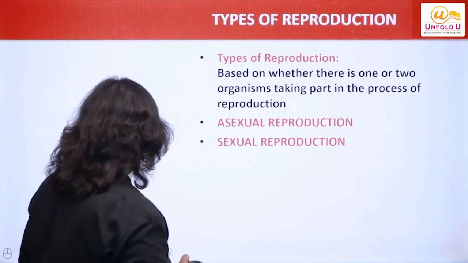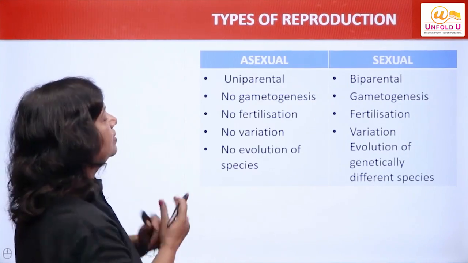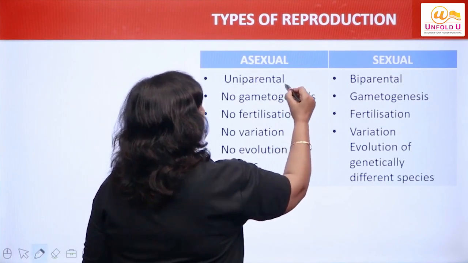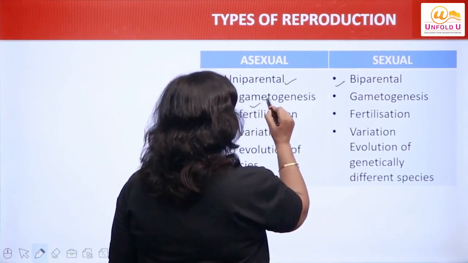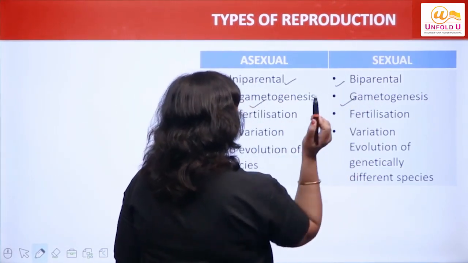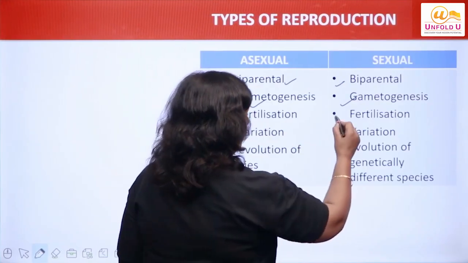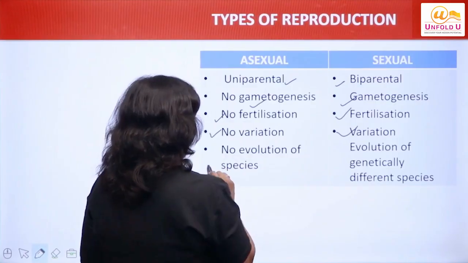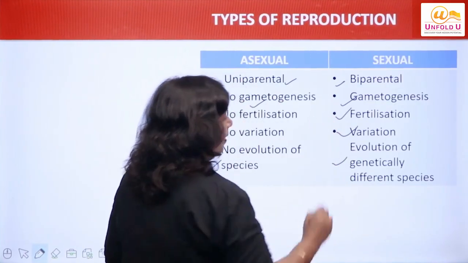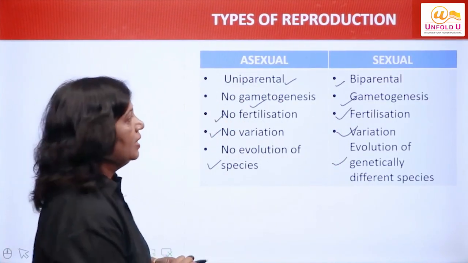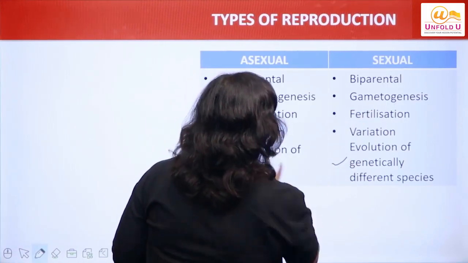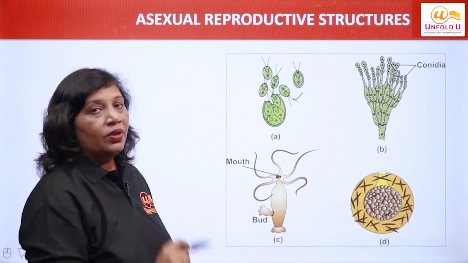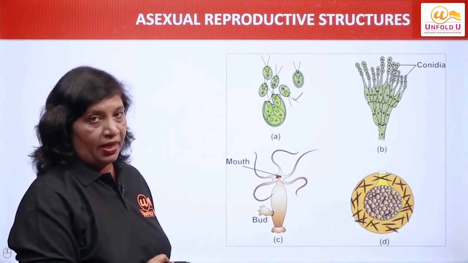Now next, asexual and sexual, let us compare the two. We have already done. Let us again compare the two. It is uniparental, it is biparental. There is no gamete formation. Here we have gamete formation. There is no fertilization. There is fertilization. No variation. Yes, variations occur. No evolution of species. Here, evolution of genetically different species takes place. So this is the difference between sexual and asexual reproduction. We will start with the types of asexual reproduction.